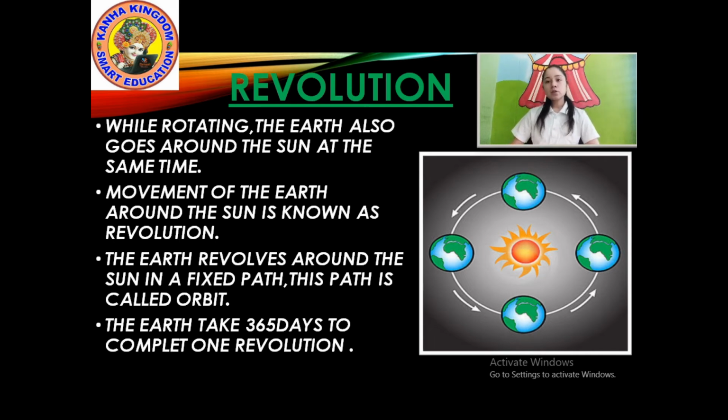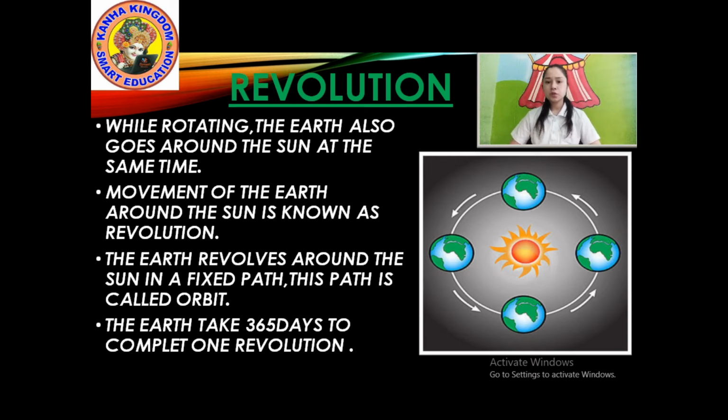From this diagram also you can understand clearly. Revolutions means changes. Okay. While rotating, the earth also goes around the sun at the same time. We already know earth rotates in a circular position.